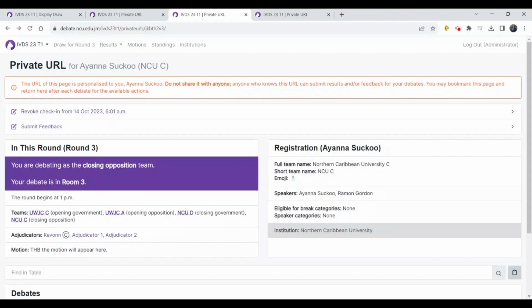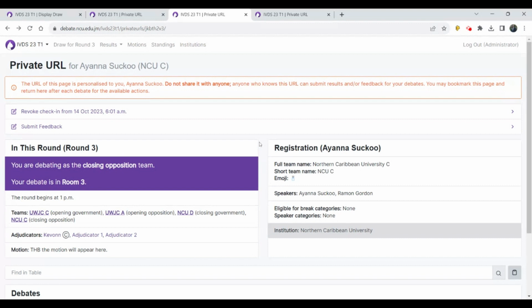Once the draw has been released, your private URL will look very populated, as it does here. Once the draw has been released, the tab team will indicate that you need to refresh your private URL. And once you refresh that page, you will see the information that is related to the current round displayed. Of course, your registration information will be here. There will be confirmation that you checked in at a particular time, and the information for the round will be displayed here.